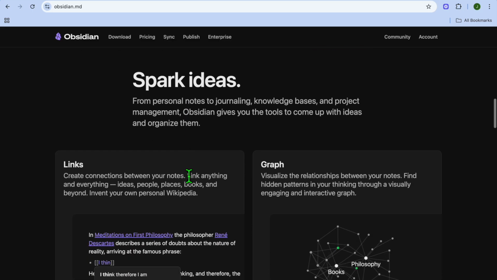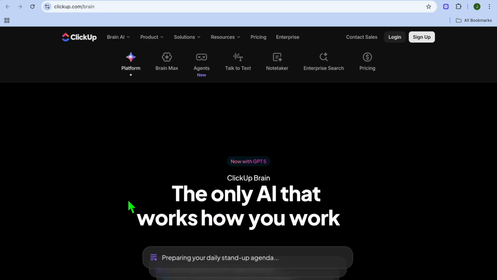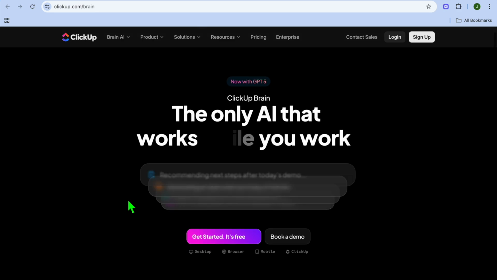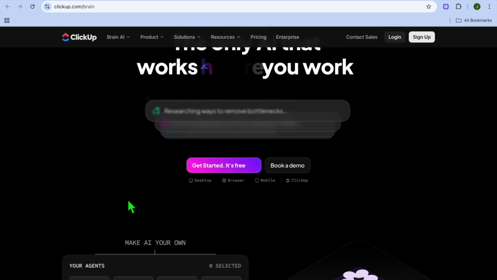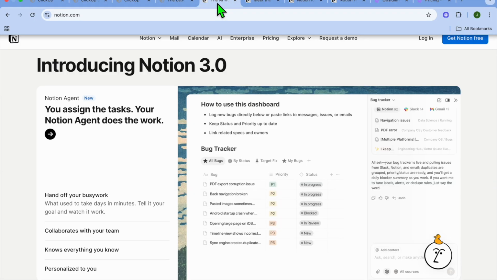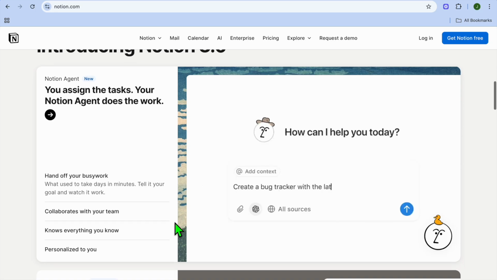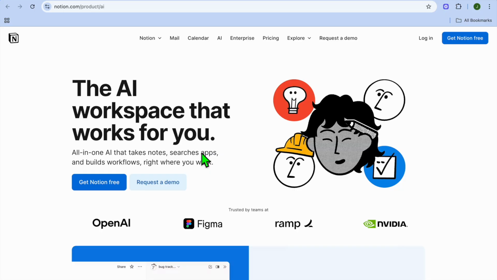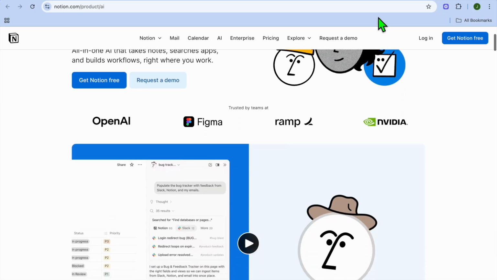Now, let's talk about them via use cases. For example, when it comes to ClickUp, ClickUp is great for project tracking and team accountability, where deadlines, deliverables, and dashboards matter most. While Notion, on the other hand, I would say it is great for building systems and documentation like wikis, also client portals or project databases.